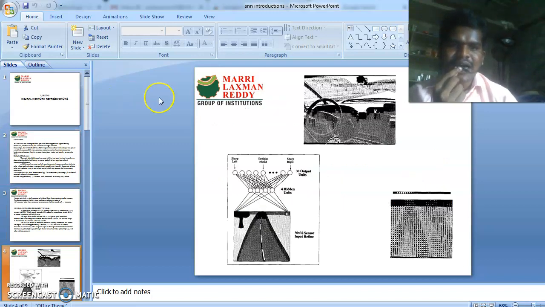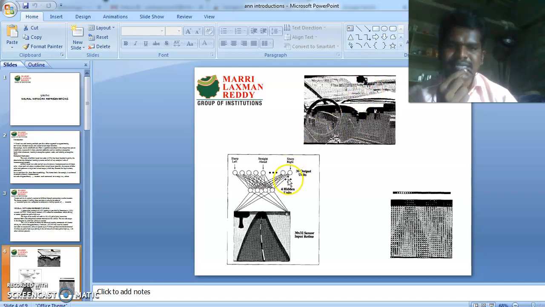This is the Autonomous Land Vehicle In a Neural Network. This is the car, with a camera fixed into the front of the car. It is observing the left side, right side, and front and back. The car's steering movements depend upon the movements of the objects observed.